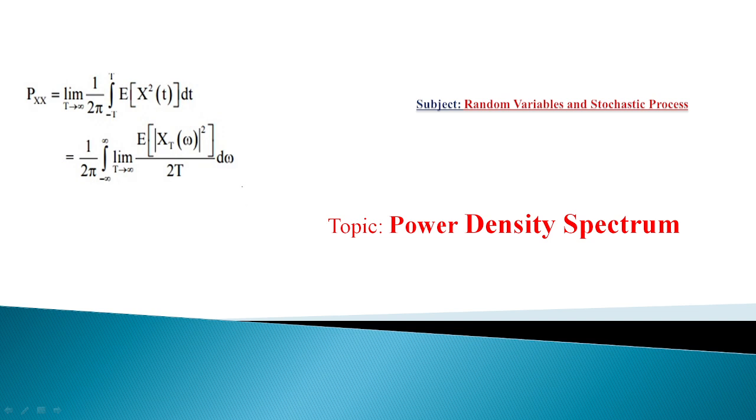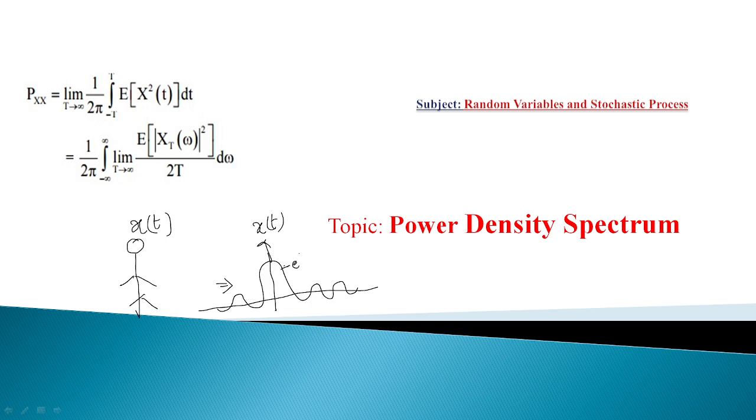Power density spectrum. If you consider one random process, I am considering one random process. So I am assuming this is the random process, just an assumption only, x of t. So the equivalent random process x of t is, this is the equivalent random process x of t.